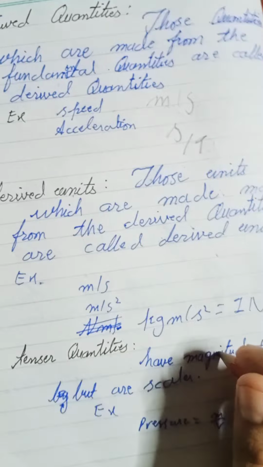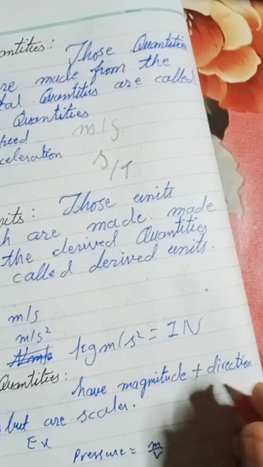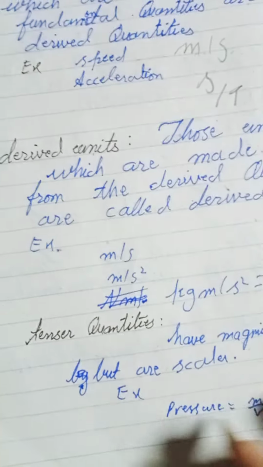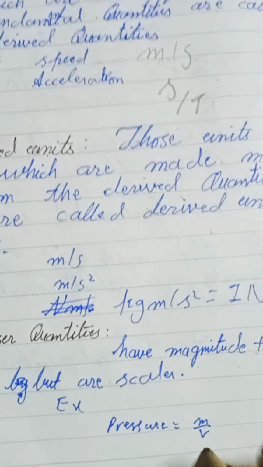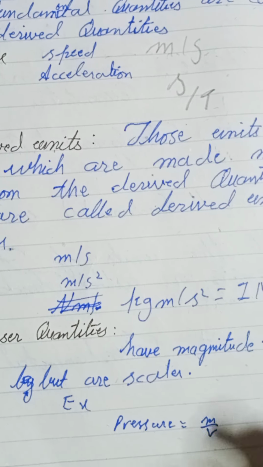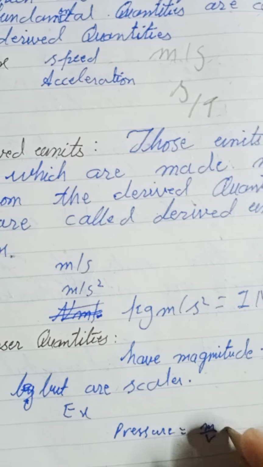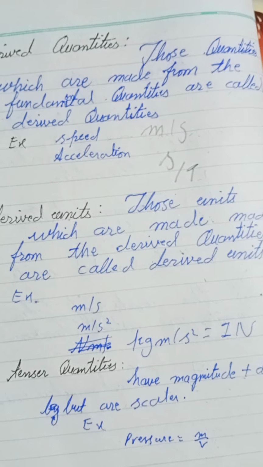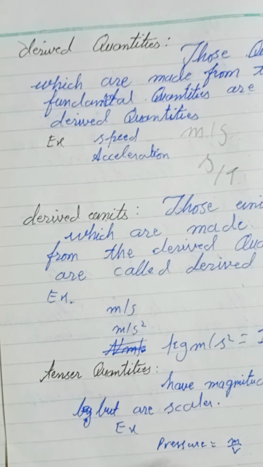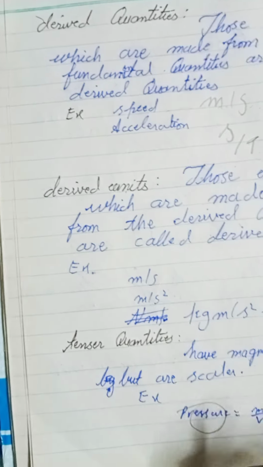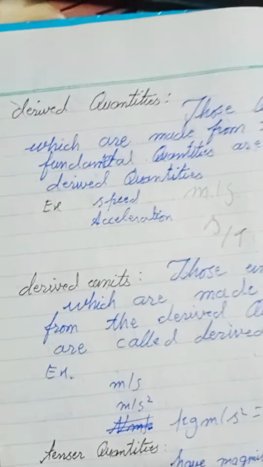Tensor quantities are those which have magnitude and direction, but are not vector quantities. Pressure, for example, is a scalar quantity, even though it is mass per unit volume and related to vector quantities.